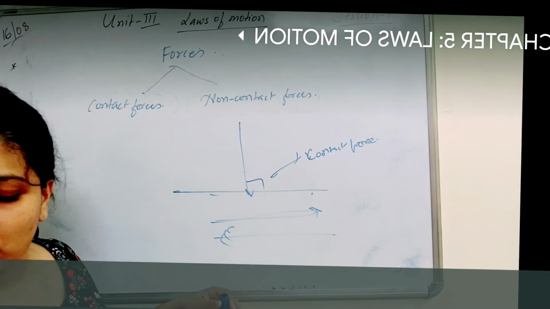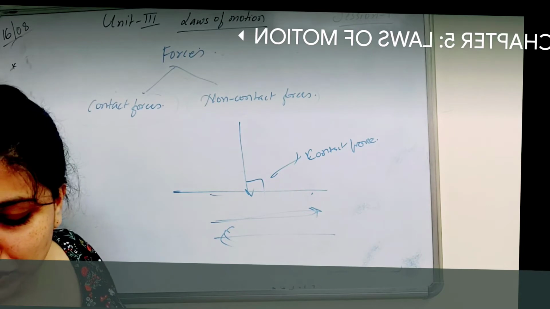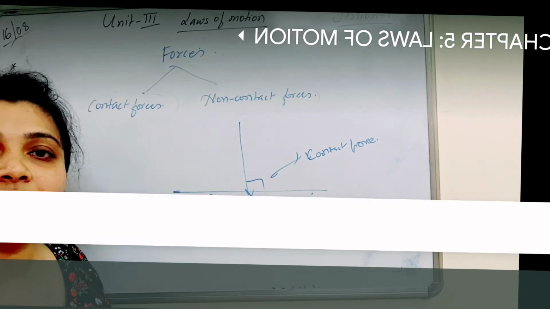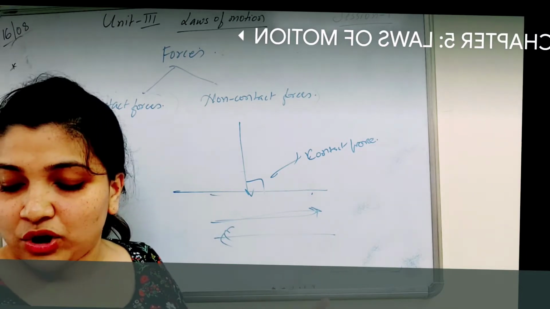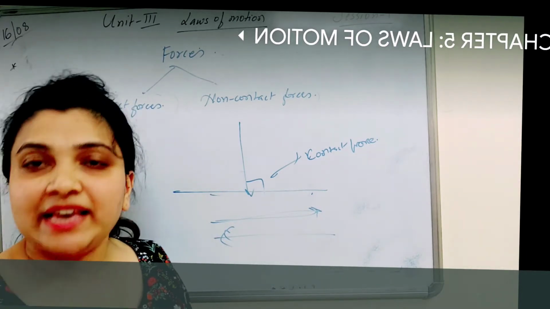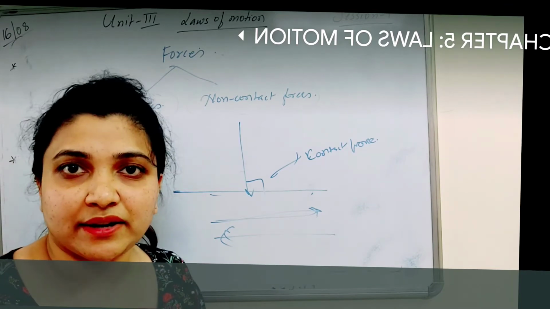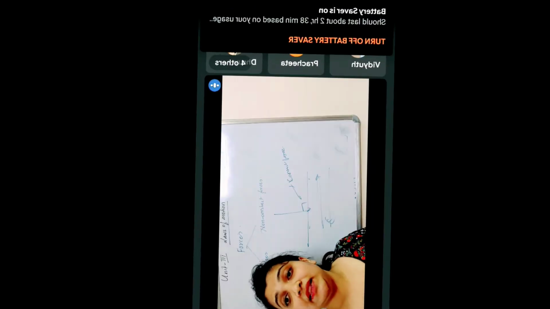Now force is the cause for translatory motion. Now what is translatory motion, children? They say that force is a cause for translatory motion. Now, what is a translatory motion? Example, a train is moving on its track. Then a man walking on a road. Then also birds flying in the air.